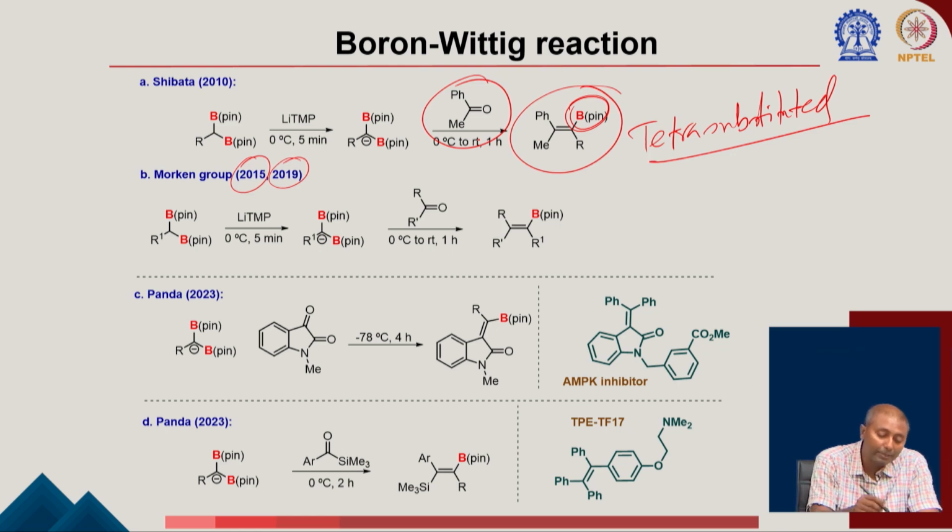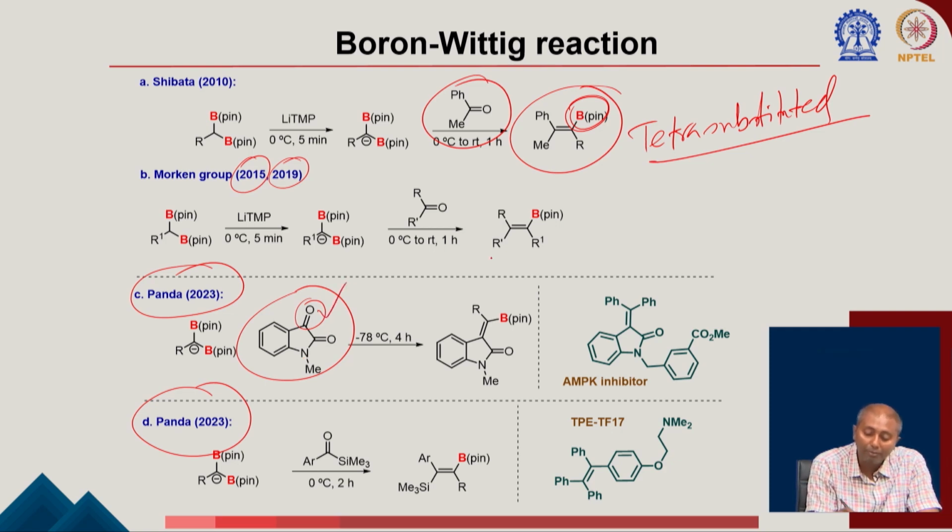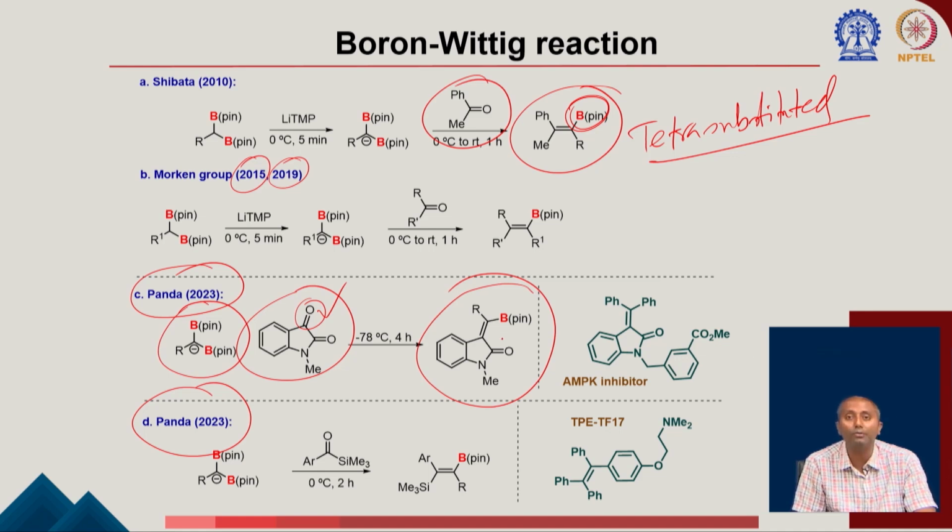Our group also recently published a very important discovery in this area, where we have shown that you can take isatin here. In this case you have two different carbonyl groups. One is next to the nitrogen, which is the more reactive one. So, you can react it with the corresponding boron ylide, and that can form this vinyl boron compound. Now you can see you are making these vinyl oxindole pieces, which are difficult to make using other methods. These compounds are present in biologically active compounds and in natural products. So, you can make them using the boron-Wittig reaction.